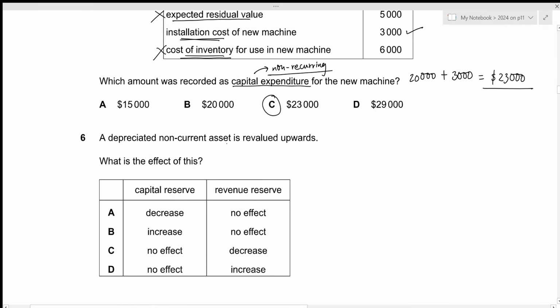Now, a depreciated non-current asset is revalued upwards. What is the effect of this? Whenever there is a revaluation upwards, that will be recorded within our revaluation reserve.